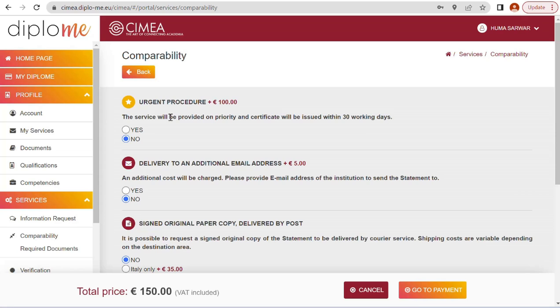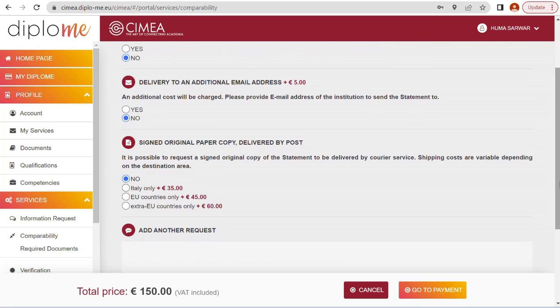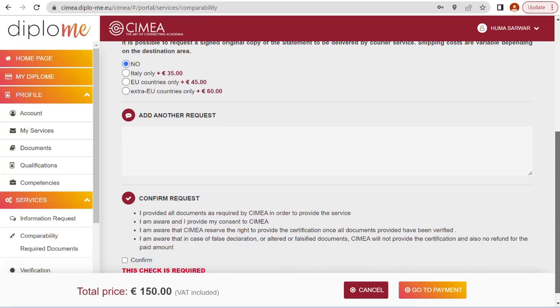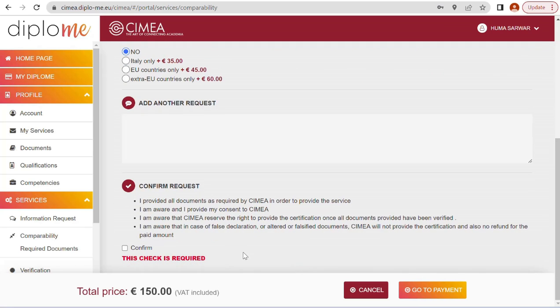The service will be provided on priority and certificate will be issued within 30 working days. If you want an urgent procedure, if you want the urgent document, then click on yes. Delivery to an additional email address that requires 5 euros. Sign original paper copy delivery. You have to check all of this yourself. What do you need? So next one is add another request. Confirm request. Confirm this one. So total price is 150.